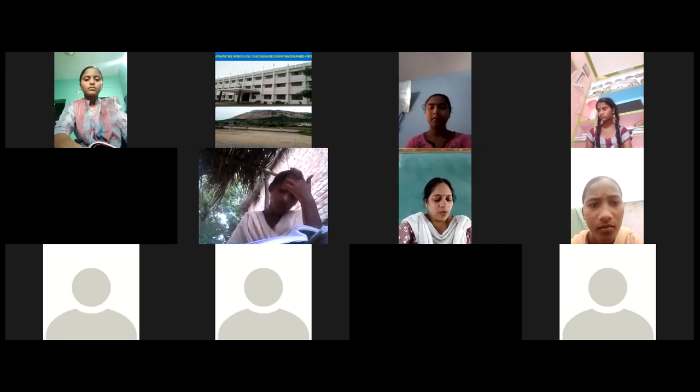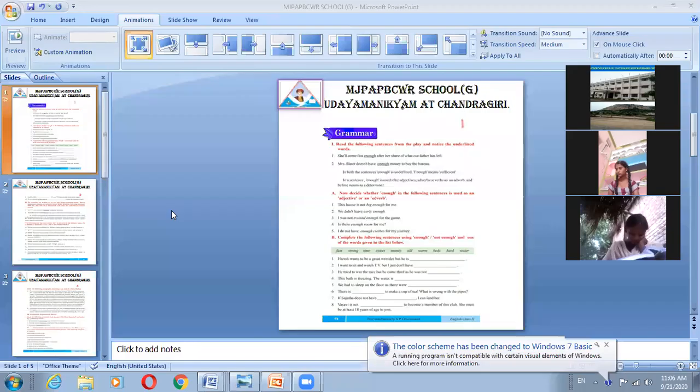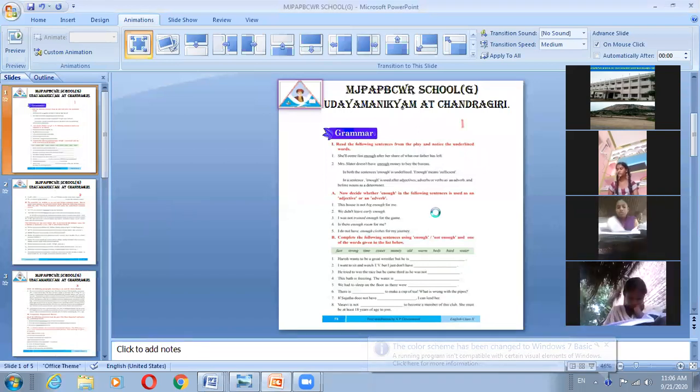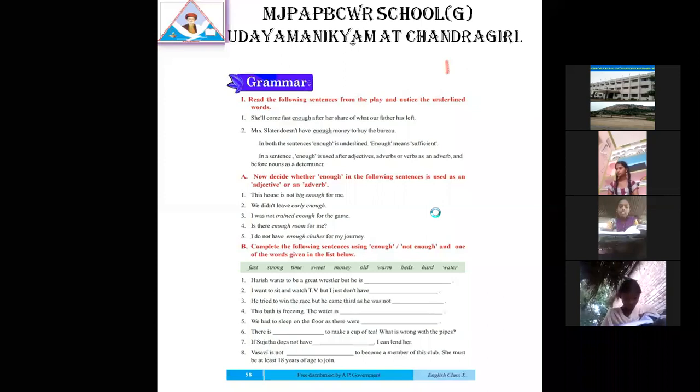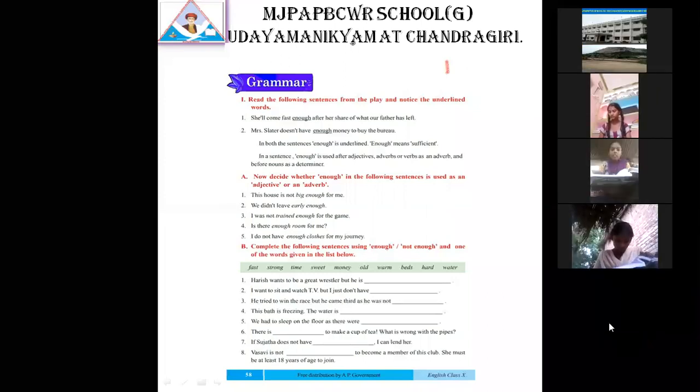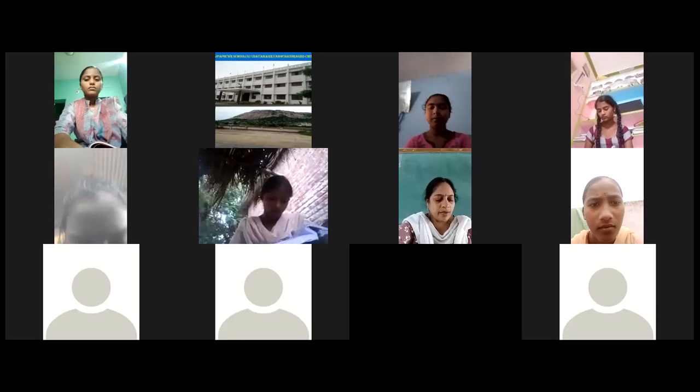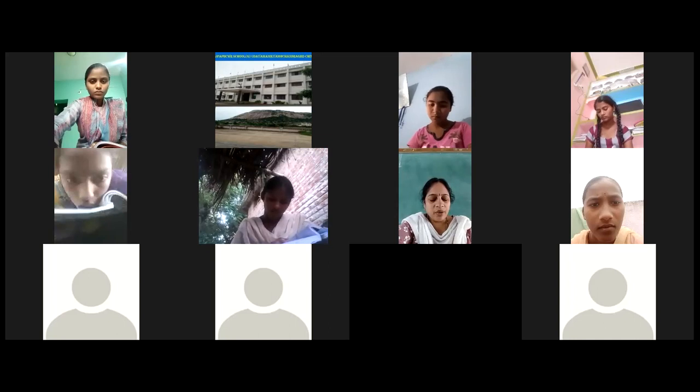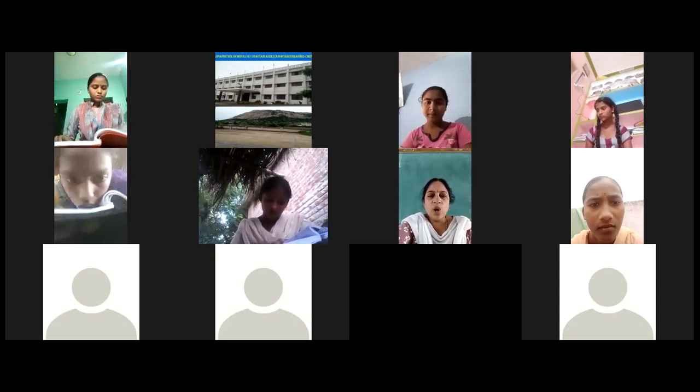Next one. We had to sleep on the floor as there were not enough beds. Not enough beds. Yes. Next one. There is dash to make a cup of tea. What is wrong with the pipes? So what can you write there? There is not enough water. There is ice.